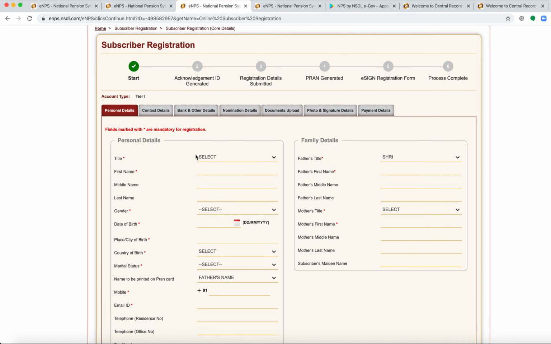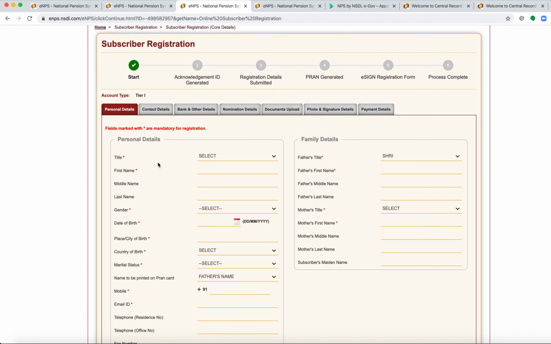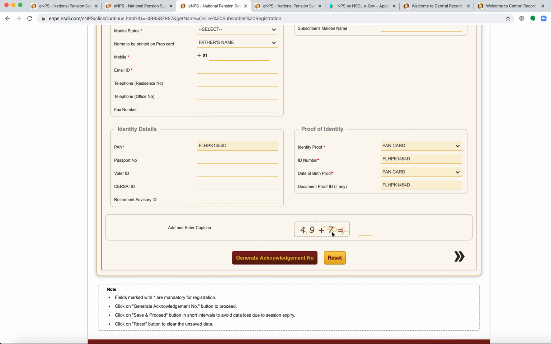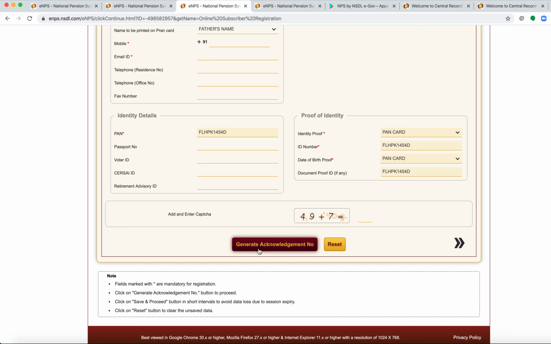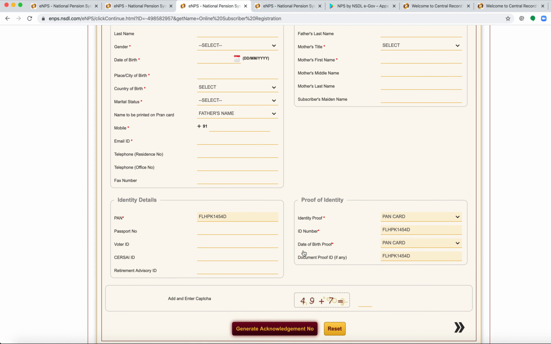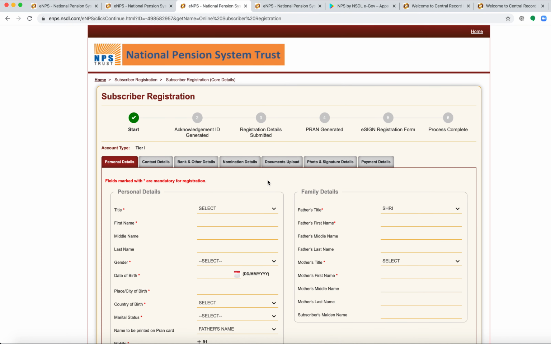Here we will have to fill in personal details and family details, and we have the option to generate an acknowledgement number. Once the acknowledgement number is generated, you have the facility to come back to this page later.